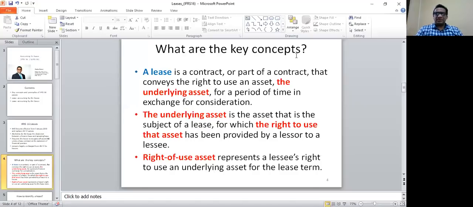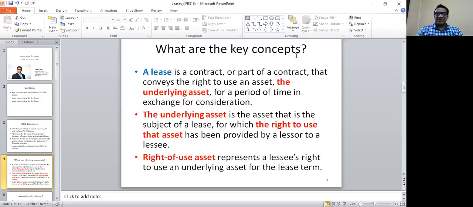So what are the key concepts with regard to a lease as per the new standard SLFRS 16? A lease is a contract, or part of a contract, which conveys the right to use an asset, which is the underlying asset, for a period of time in exchange for consideration. So the important words here are right to use an asset. In other words, when you enter into a leasing transaction, you obtain the right to use an underlying asset for a period of time in exchange for consideration.